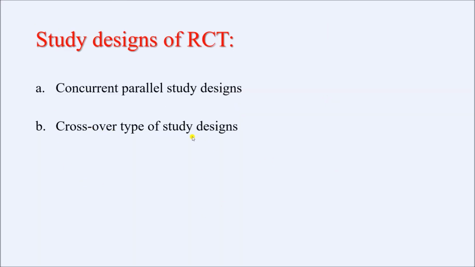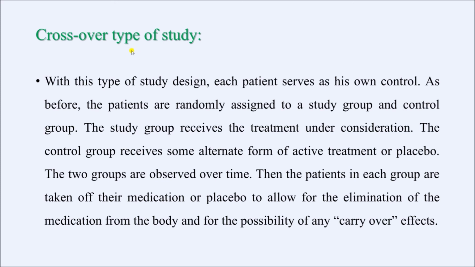The other type is the crossover type of study design. This is the type of study design where each patient serves as their own control. If you remember, I mentioned earlier, there are certain variables which can be different between two groups of intervention, and these variables can have some influence in causation of the disease. So if these variables are different in the two groups, the result of the trial may be biased or may be wrong. To address this, it is better if we compare within an individual rather than between the two groups. So that is possible by the crossover type of study.